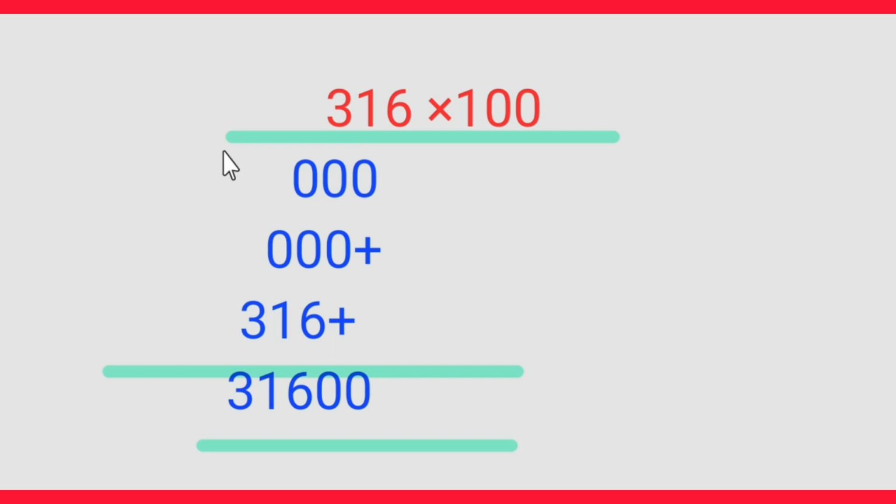7th question. 316 multiplied by 100. 0 6s are 0. 0 1s are 0. 0 3s are 0.